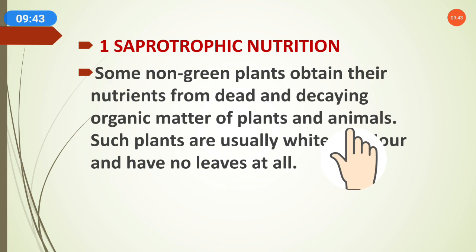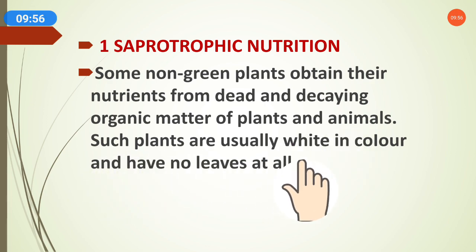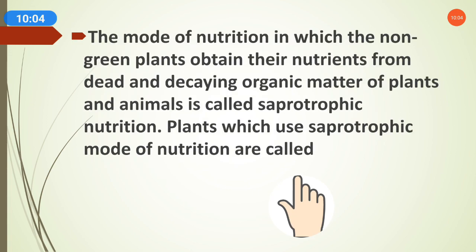From the dead bodies of plants and animals they take nutrition. Such plants are usually white in color and have no leaves at all.